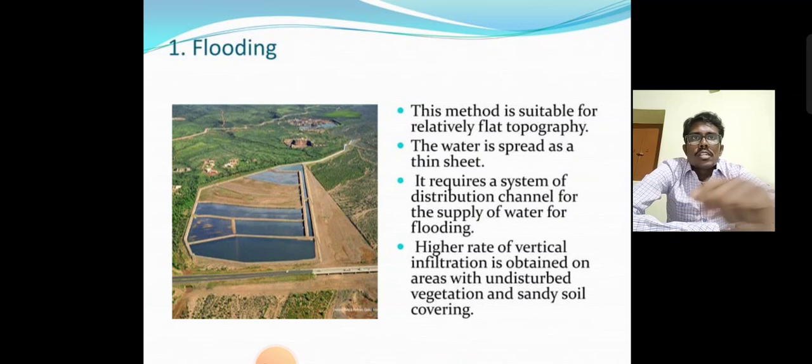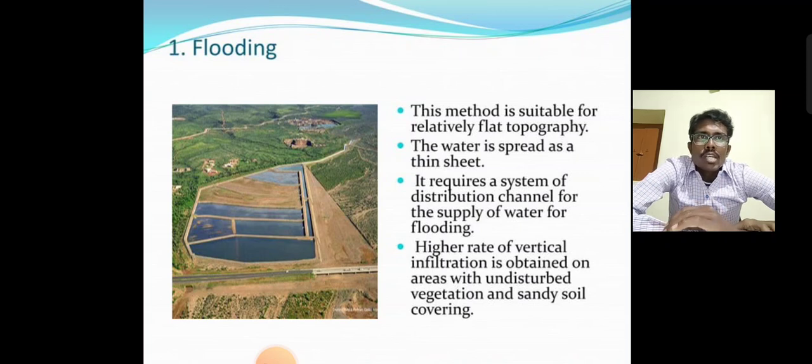First one, the flooding method. Flooding is suitable for relatively flat topography. The water is spread in a thin sheet. It requires a system of distribution channels and a supply of water for flooding. A high rate of vertical infiltration is obtained in areas with undisturbed vegetation and sandy soil covering.